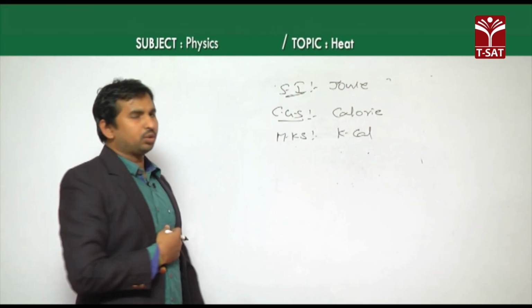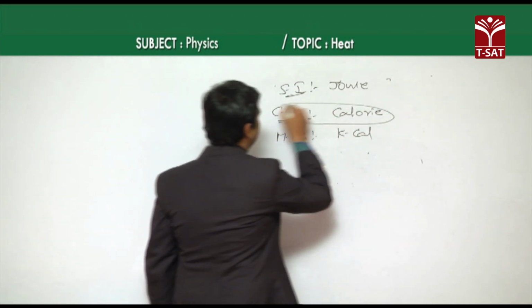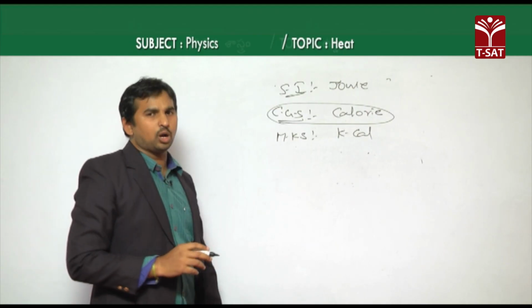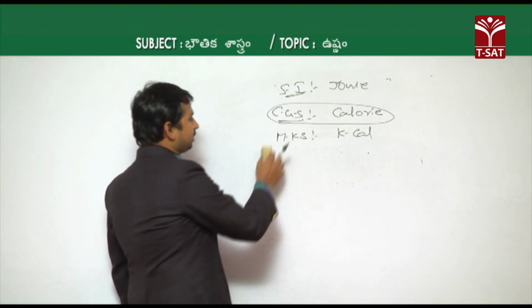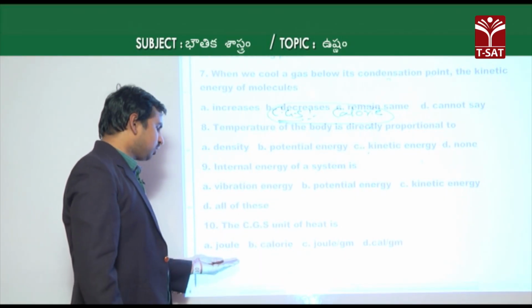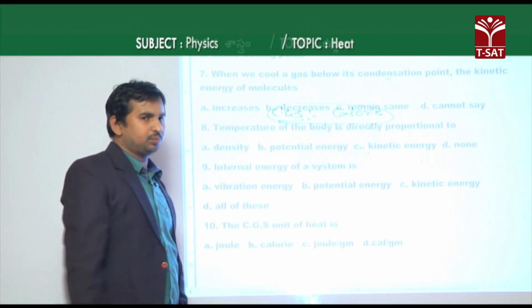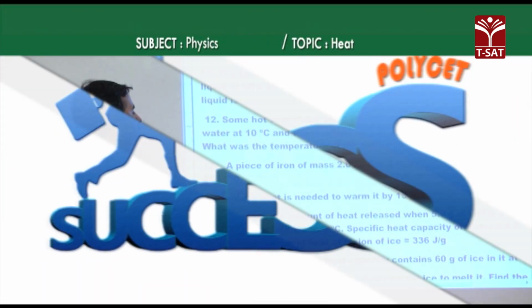Now, as the question is about the unit of energy in the CGS system, the correct option is calories. Of the given options, joule, calorie, joule per gram and calorie per gram, option B is correct. The numerical is given there.